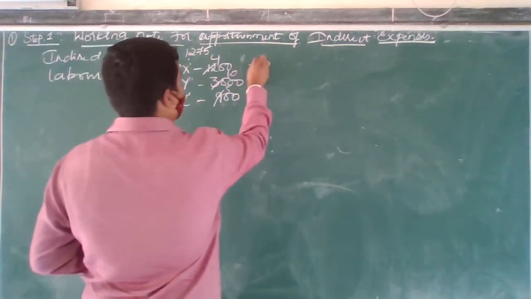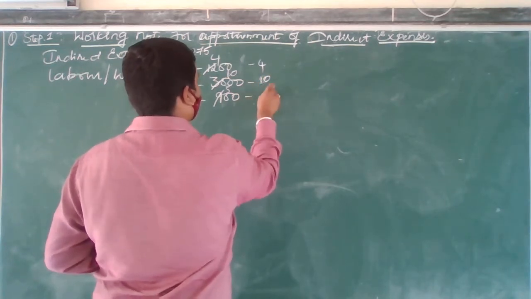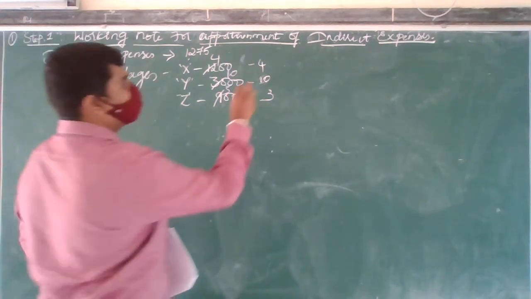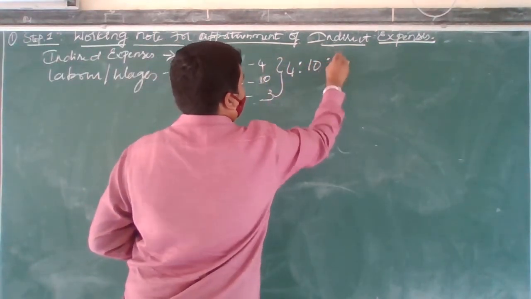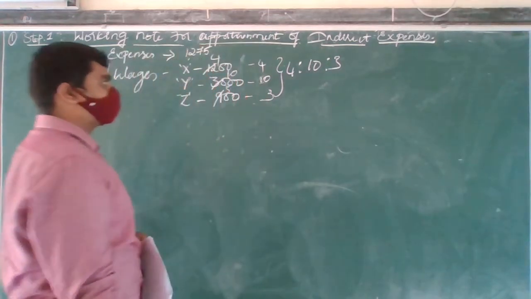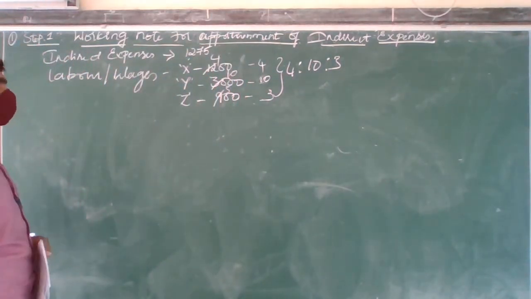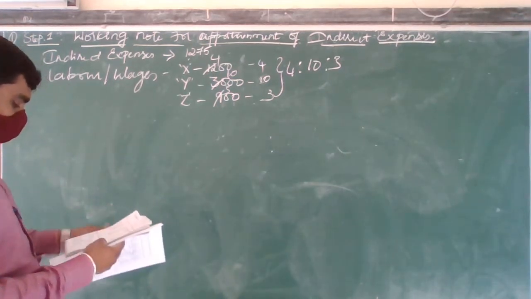So 4, 10, 3. Okay, 4 is to 10 is to 3. 4 is to 10 is to 3. Okay, 4 is to 10 is to 3 is the ratio I got. Okay, then after that what I am going to do is, after this 4 is to 10 is to 3,